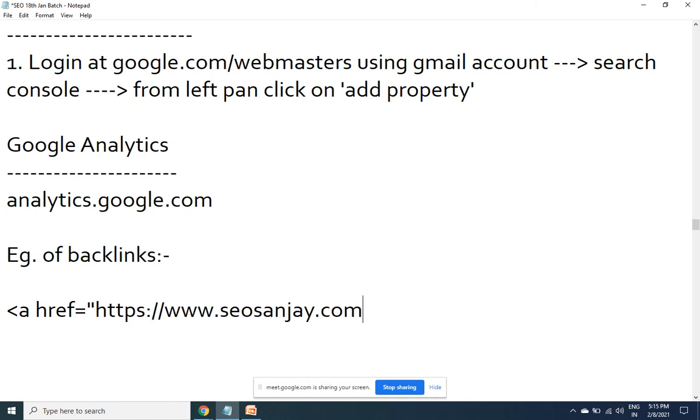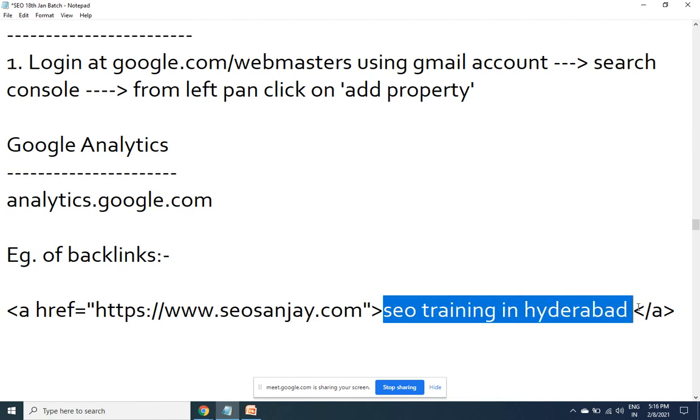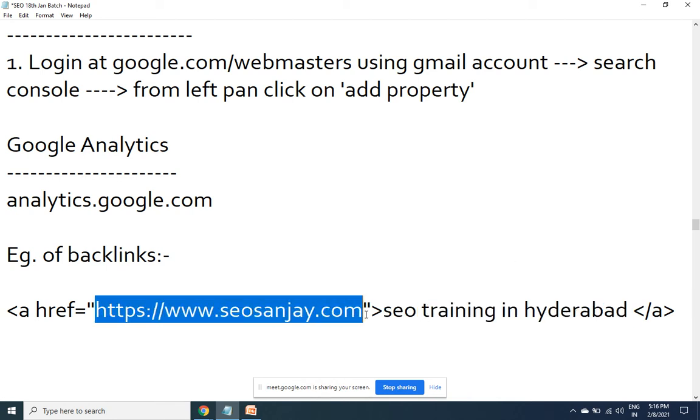I give my web page address. The last slash, whether you give it or not, doesn't matter. For which topic do you want the backlink? Like this. Whatever is the topic for which you want to get the point, that has to be given between the brackets. And for which page you want, that has to be given in the double quotes. You may target the home page, you may target an internal page.